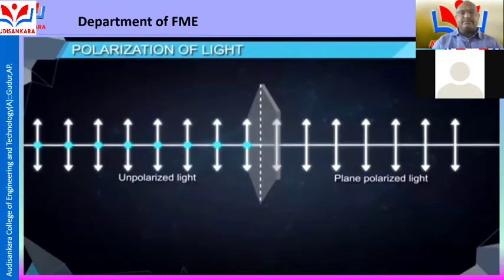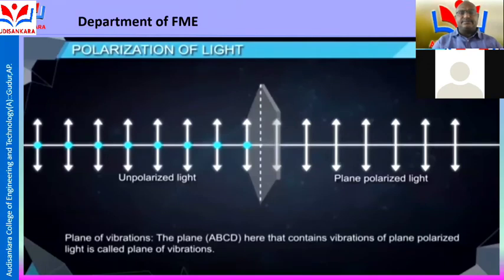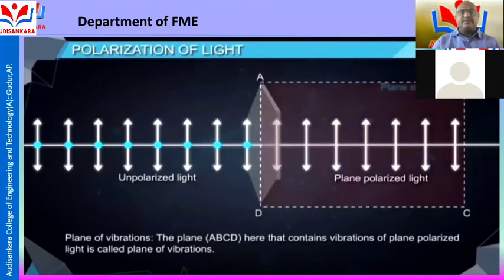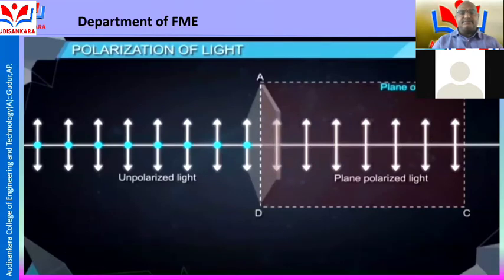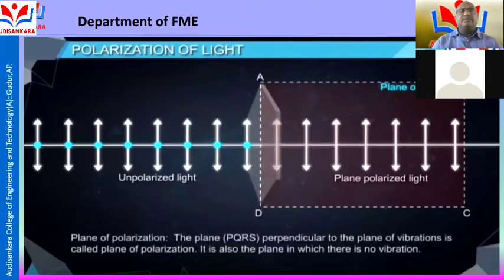Now, let us learn about two important terms used in this topic. Number one is plane of vibration. The plane ABCD here, which contains the vibrations of plane polarized light, is called the plane of vibration. Number two, plane of polarization.